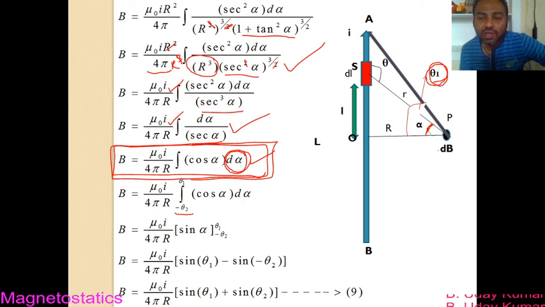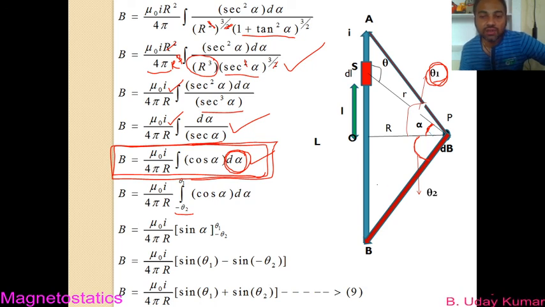Similarly, join points P and B with the help of a line. If I do so, I get a line now. Again from capital R, you draw an angle here. This is the angle that I have drawn, and I have taken this as theta 2.